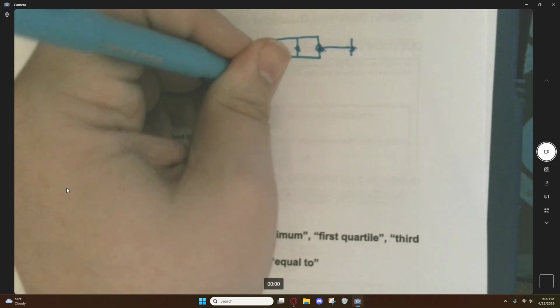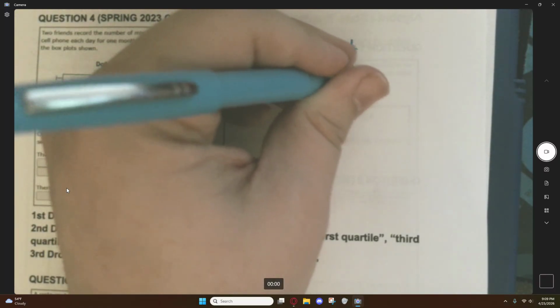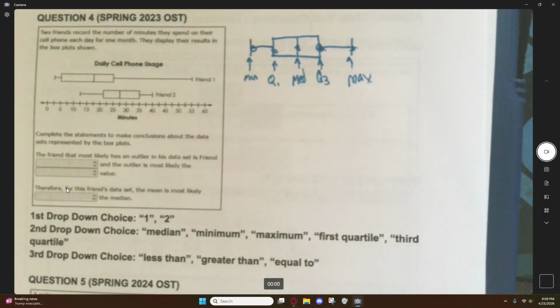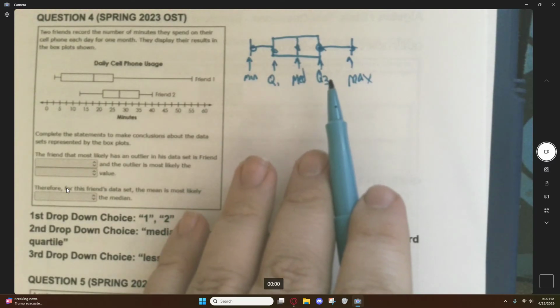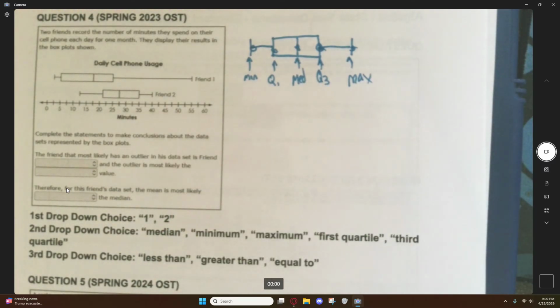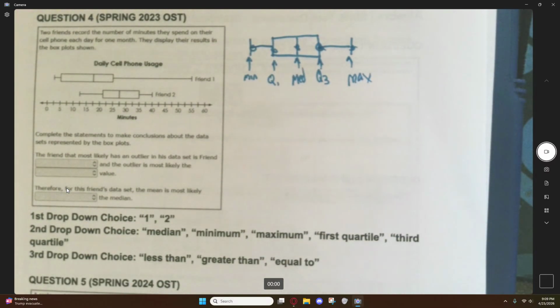This represented your quartile 1, which was essentially the median of the lower half. This represented your median. This represented your quartile 3. This represented your maximum. Okay? Now, quartile 3 is your median of the upper data. So just by looking at this, without even knowing what a quartile 3 is, which friend do you think has the very obvious outlier?